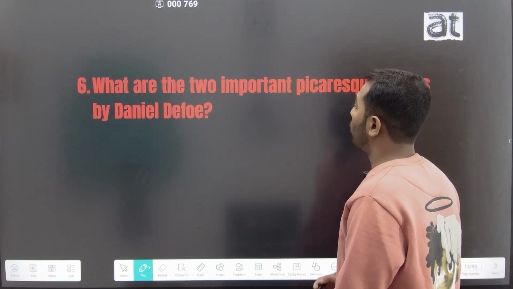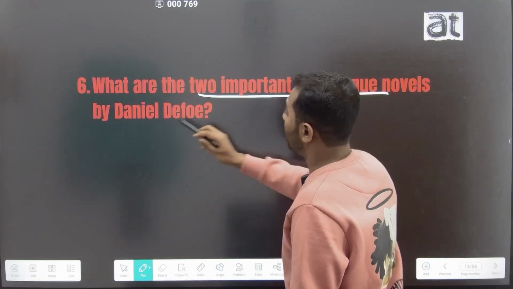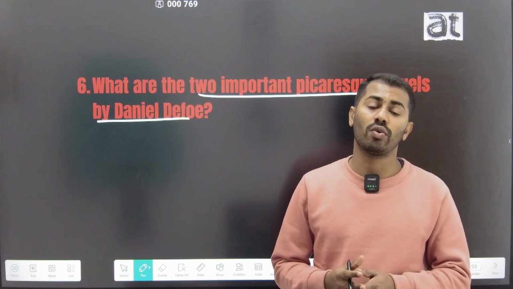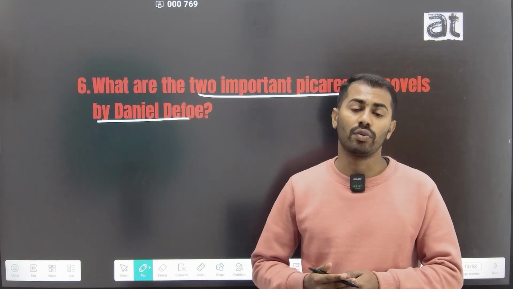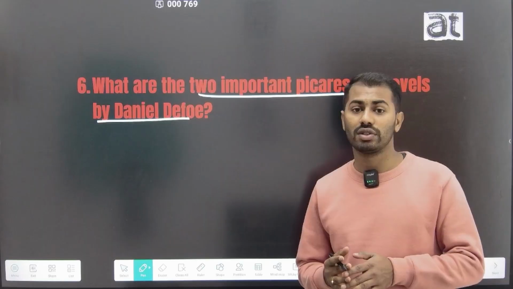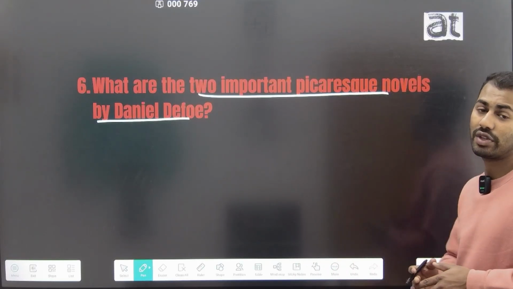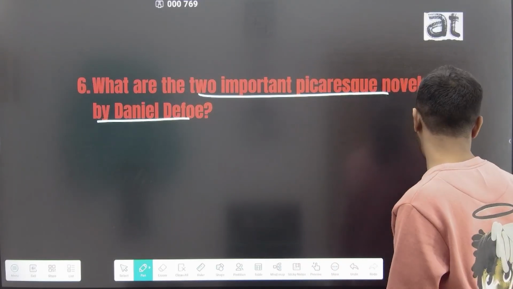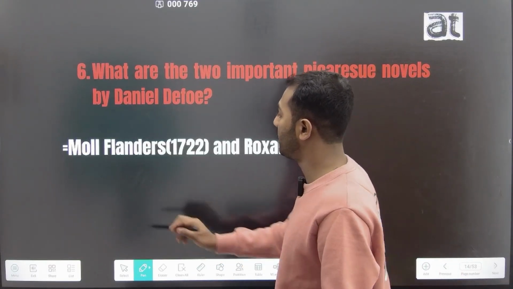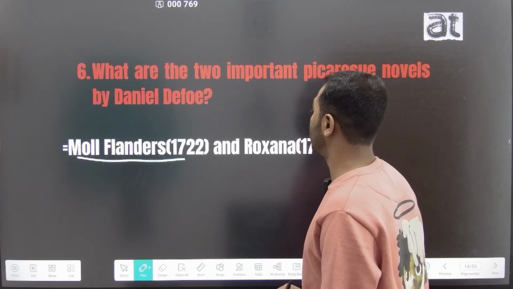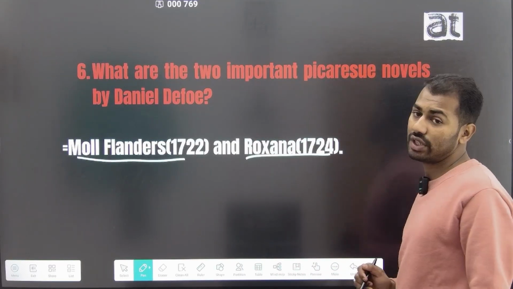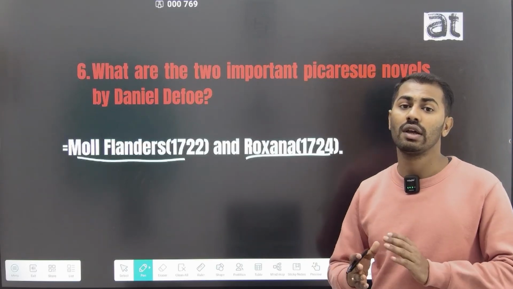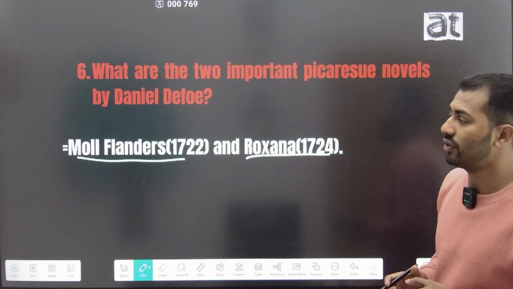The sixth question is, what are the two important precursor novels by Daniel Defoe? We all know Daniel Defoe wrote many important works like Robinson Crusoe and Jack Wilton, and he also wrote two important precursor novels in which he deals with two female characters. These are Moll Flanders, published in the year 1722, and Roxana, or The Fortunate Mistress, published in the year 1724.